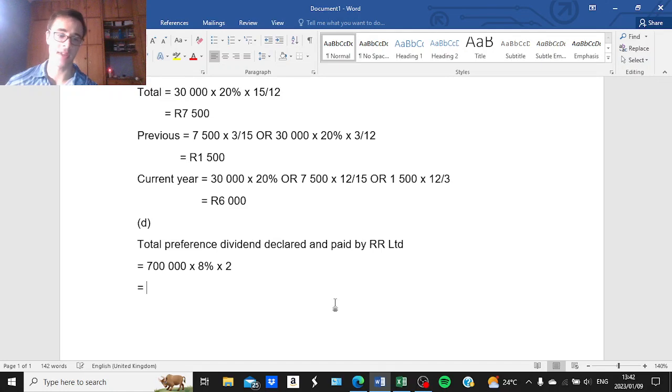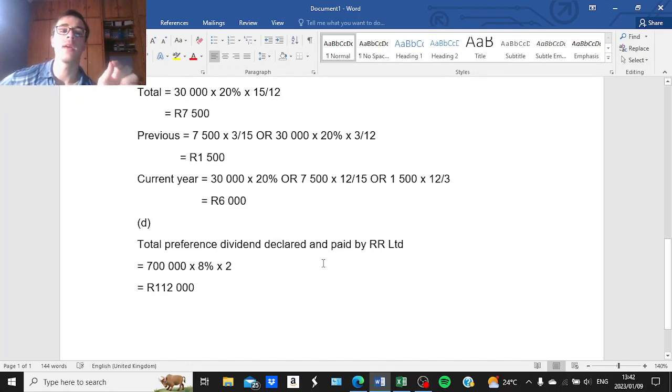dividend, and as I've indicated, we will multiply by 2 because we are calculating preference dividends from the 1st of November 2018, the date of acquisition, up until the end of this year, which was the 31st of October 2020. Right, you will get an answer of 112,000. So this was the total preference dividends declared and paid by the subsidiary.